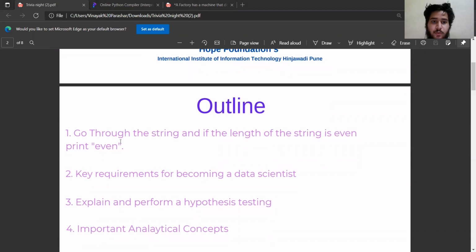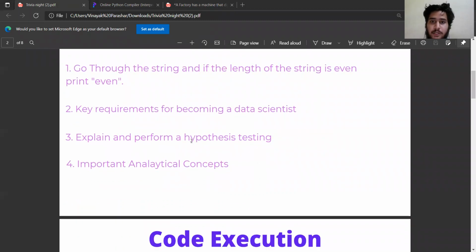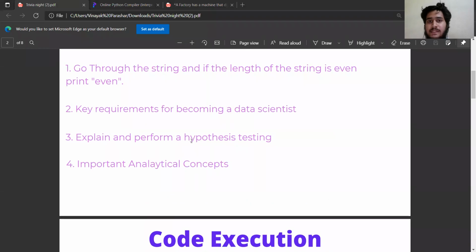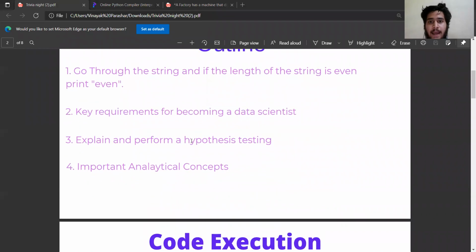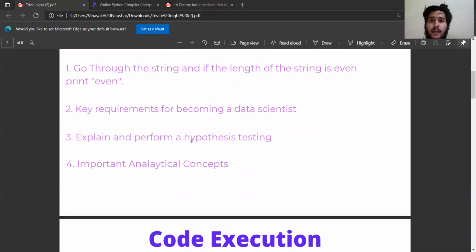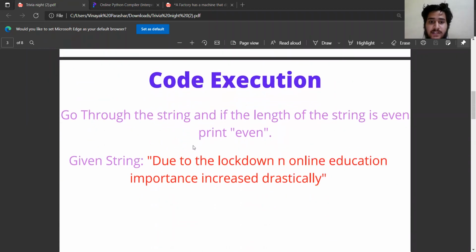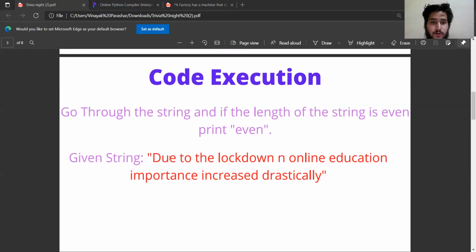So coming to the first point: go through the string, and if the length of the string is even, I have to print it. So first I have to go through each and every string that has been given to me in the statement, and by writing some code, I must be able to print only the even ones. So here I am giving the code execution.